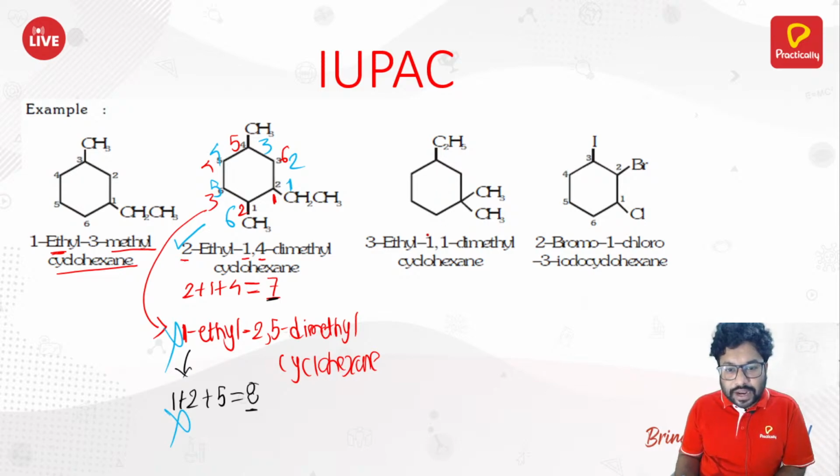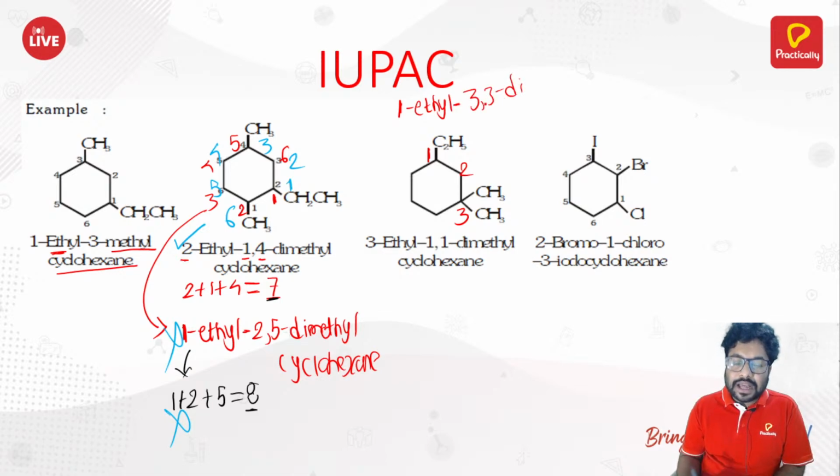So yeah, look at here now. If I start counting from here, 1, 2, 3. What would be its name then? 1 ethyl dash 3 comma 3 dimethyl cyclohexane. Other part you already know. But here 3 plus 3, 6 plus 1, it would be 7, right? But here 3 plus 1 plus 1 is 5 only. That is why this is right and this is wrong.